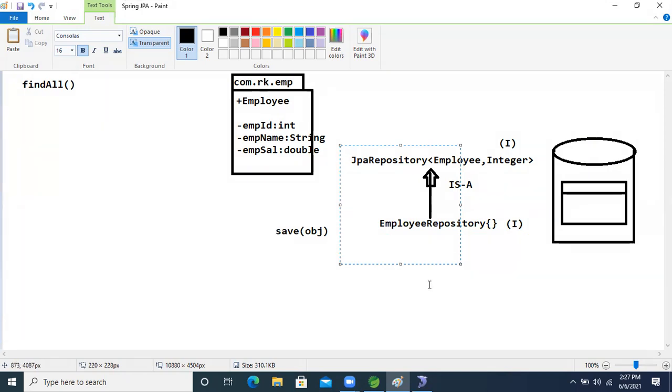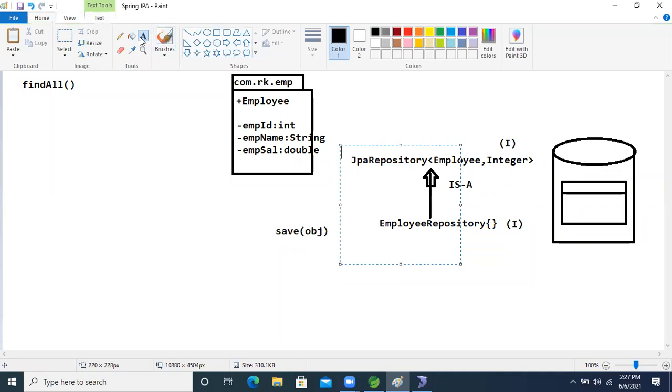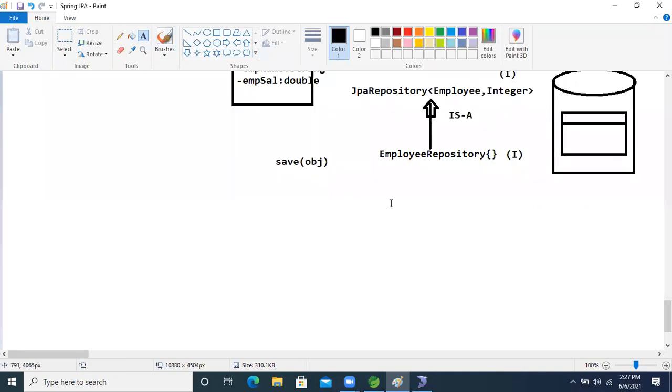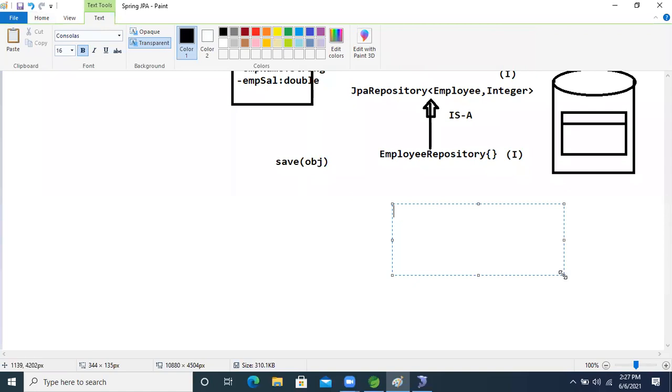But how will our JpaRepository interface know in which database to perform the operation, Oracle or MySQL or anything else? For that, the Spring Boot people said, hey developer, I will give you one property file, application.properties.